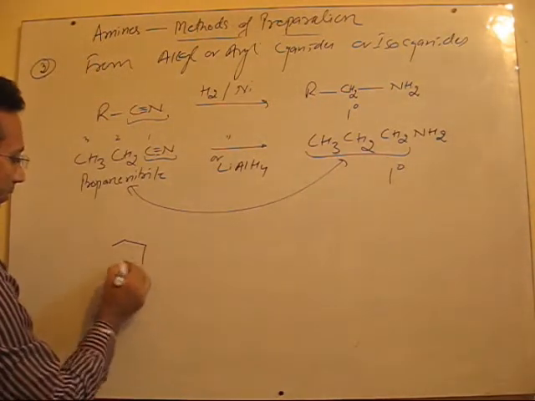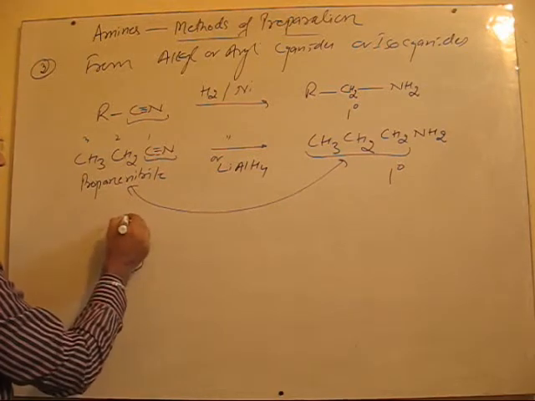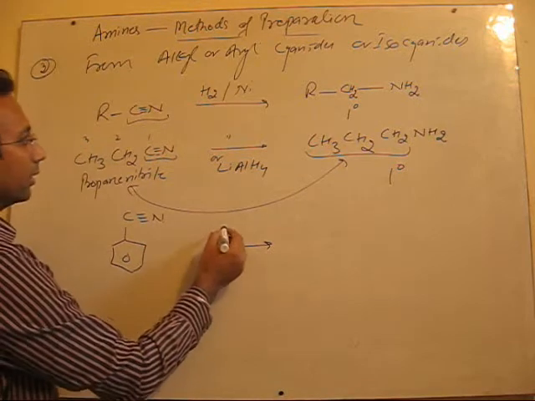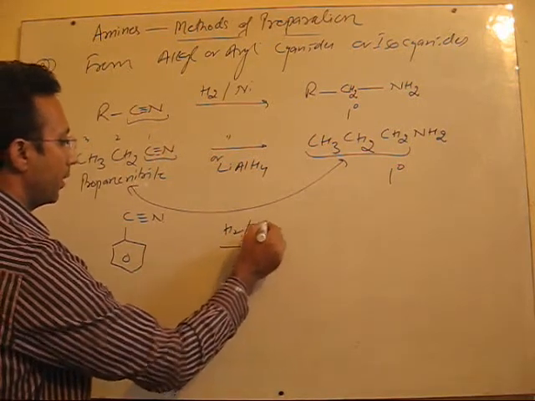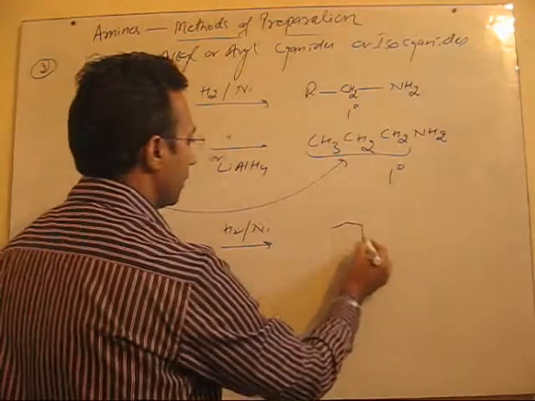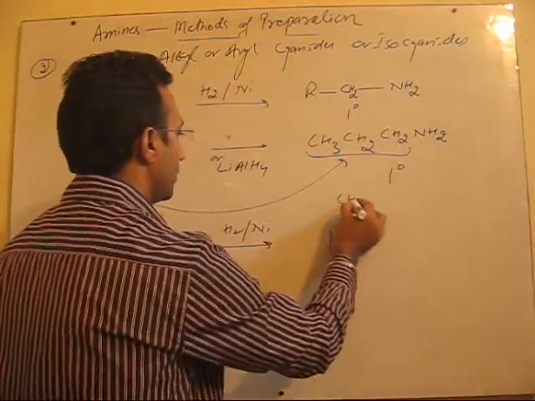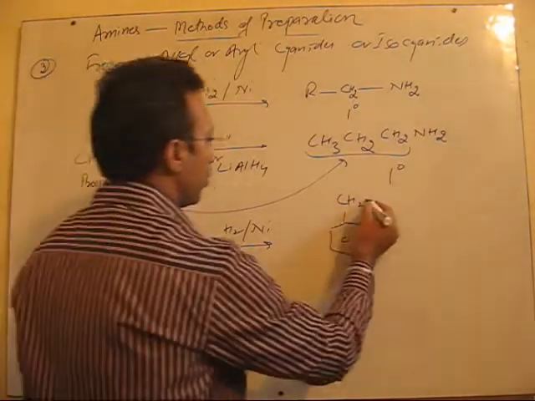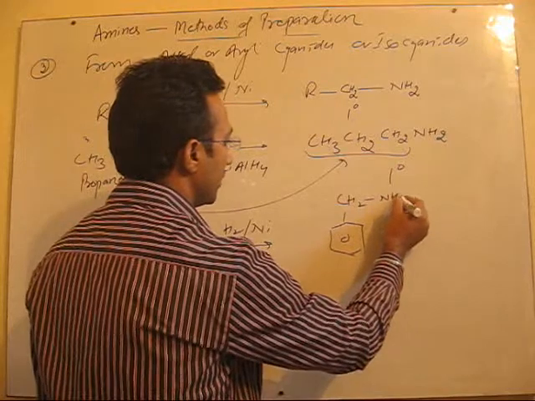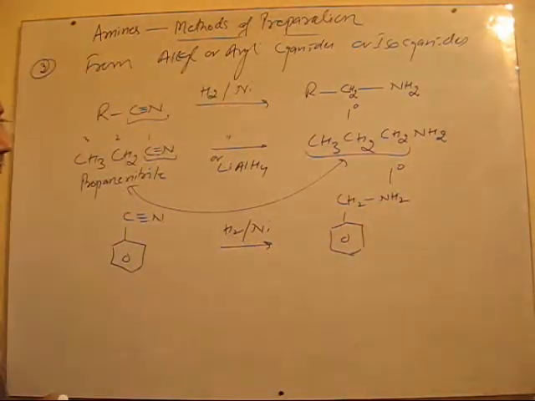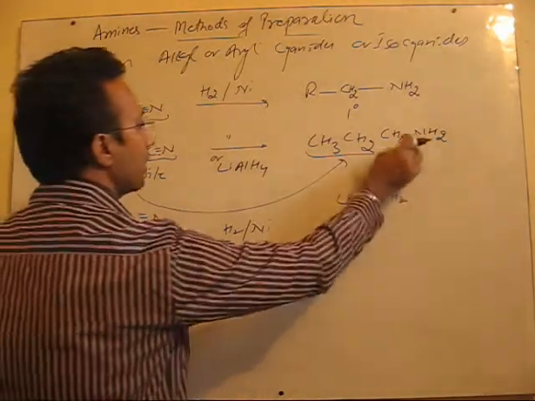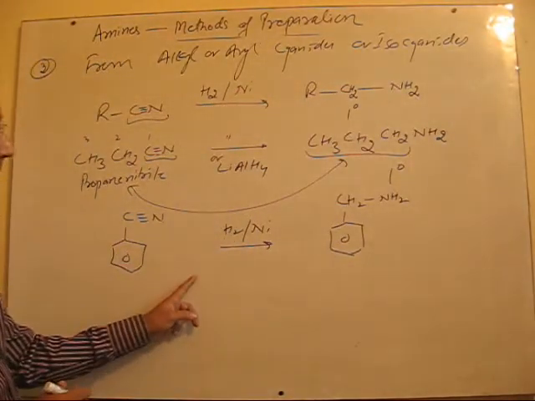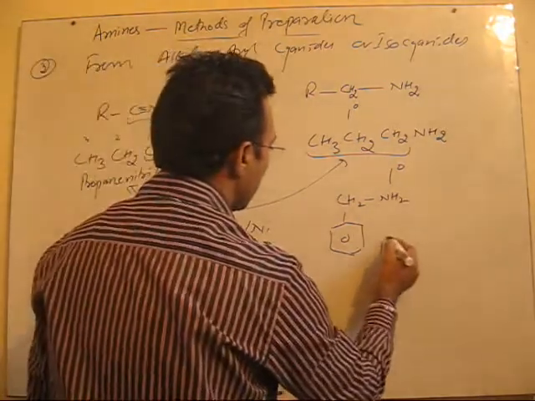Next we will take an example of an aromatic one. Take this. Again the same conditions. We will simply have here CH2. The triple bond will change to a single bond, and the covalency is satisfied by the required number of hydrogen atoms. All these hydrogen atoms attached to carbon and nitrogen are provided by the reducing agent. So this is one of the very important methods. Here also we get a primary amine.